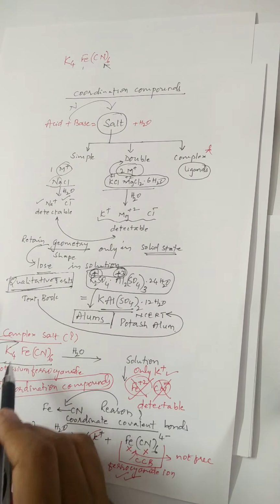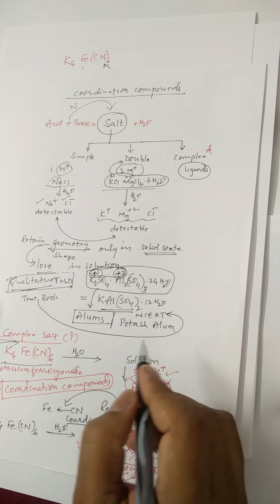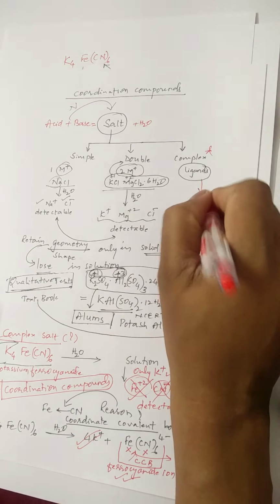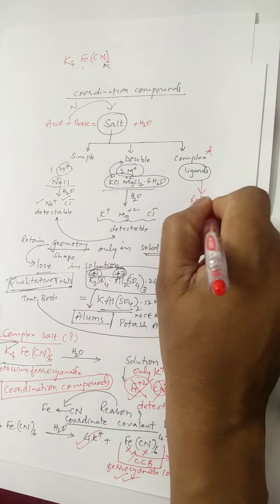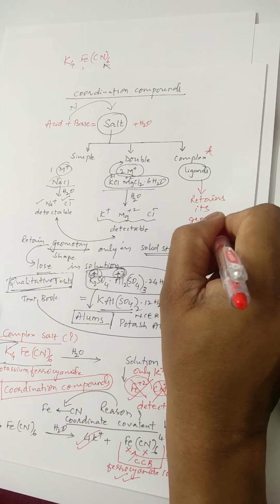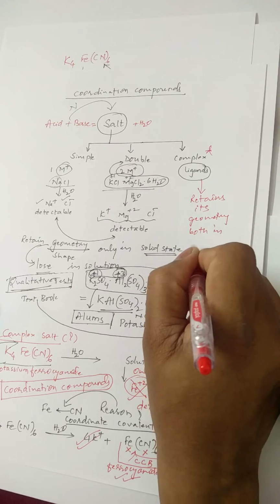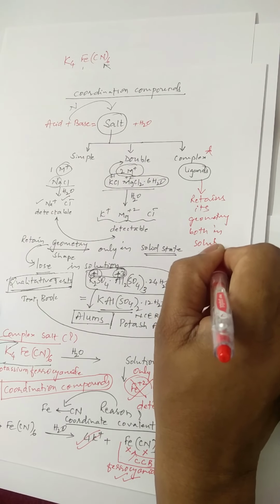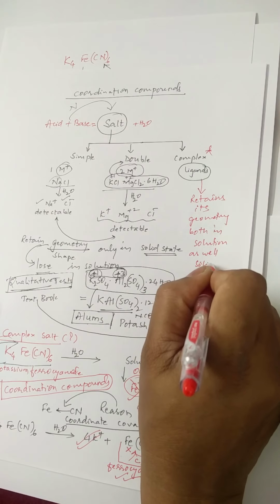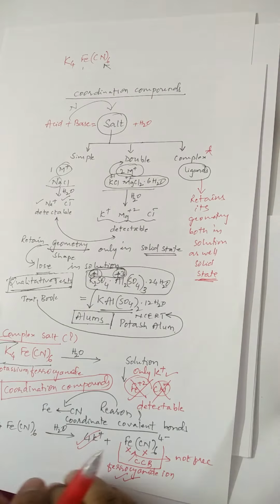Whereas a complex salt retains its geometry not only in solid state but also in aqueous solution. This is a very important distinction between these three salts.